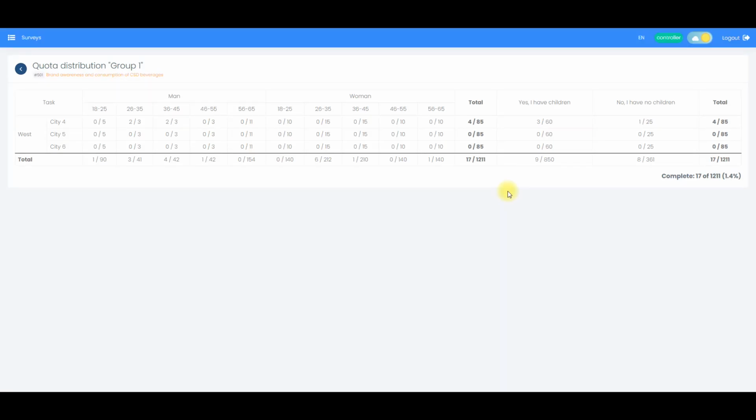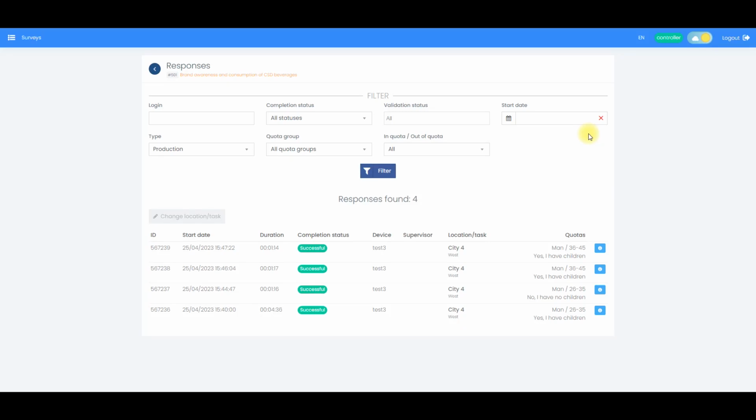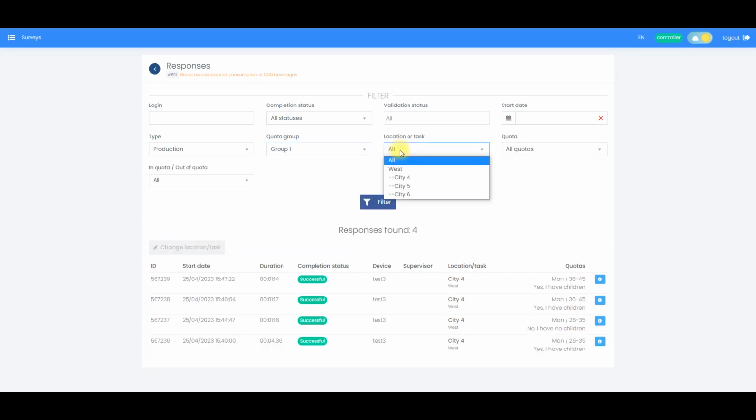We can see that this controller only has access to the West region. Go to the list of questionnaires. In the list of questionnaires, we also see only questionnaires related to the region West. We can also filter questionnaires only by locations related to the Western region. Go to the questionnaire.